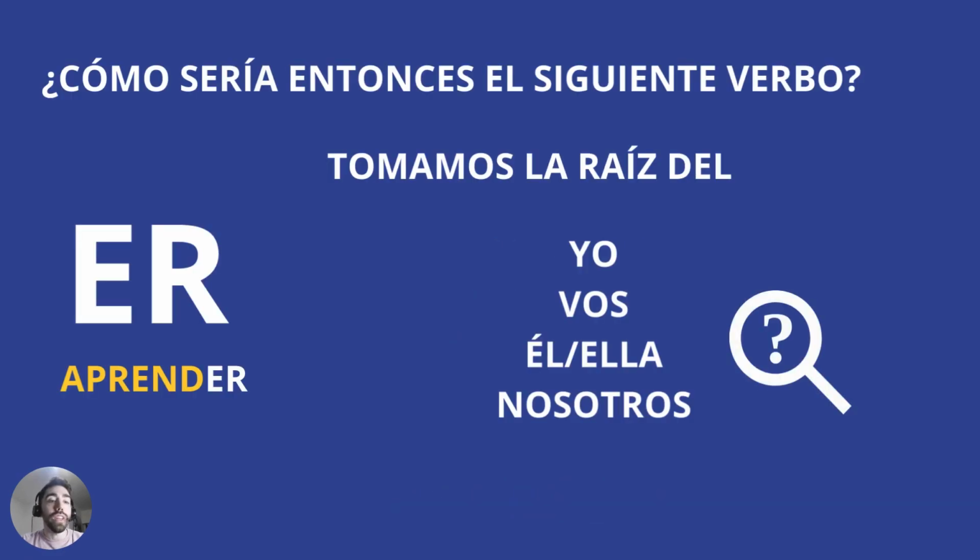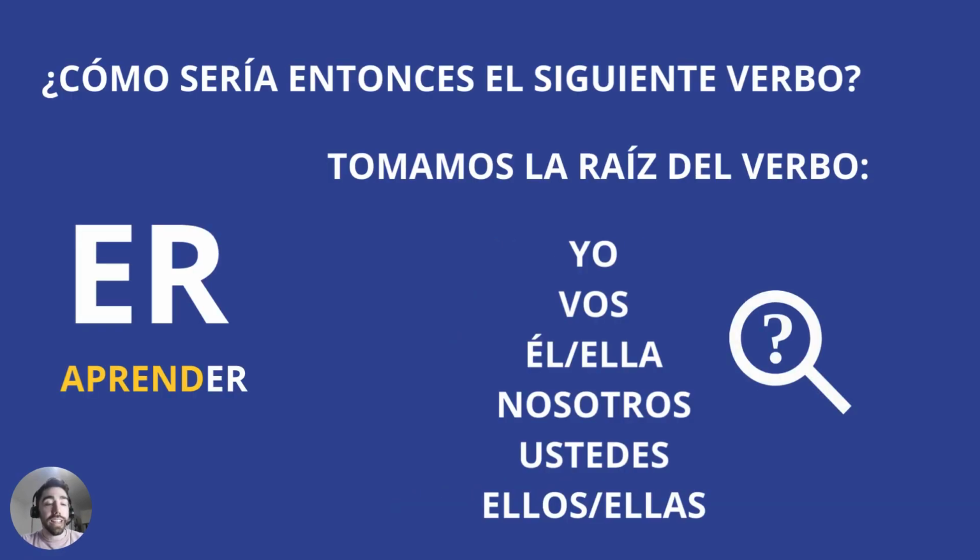If we know these endings, we can conjugate this verb as well. Aprender, to learn. Yo aprenderé, vos aprenderás, él, ella, usted aprenderá, nosotros aprenderemos, ustedes, ellos, ellas aprenderán.